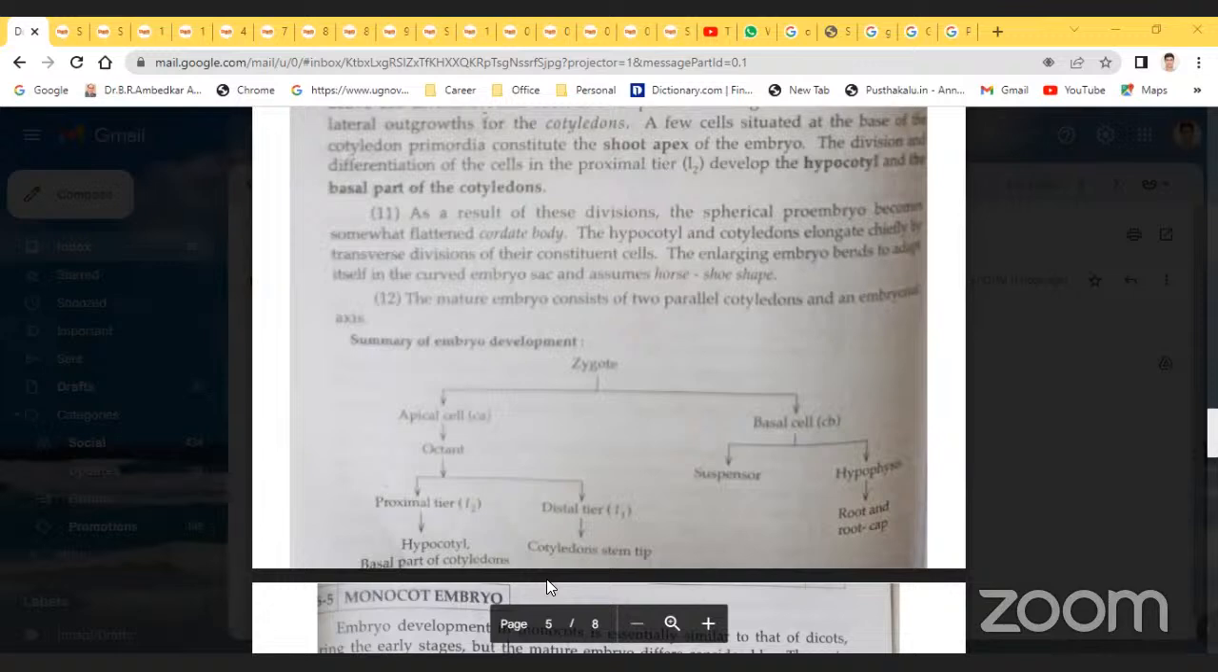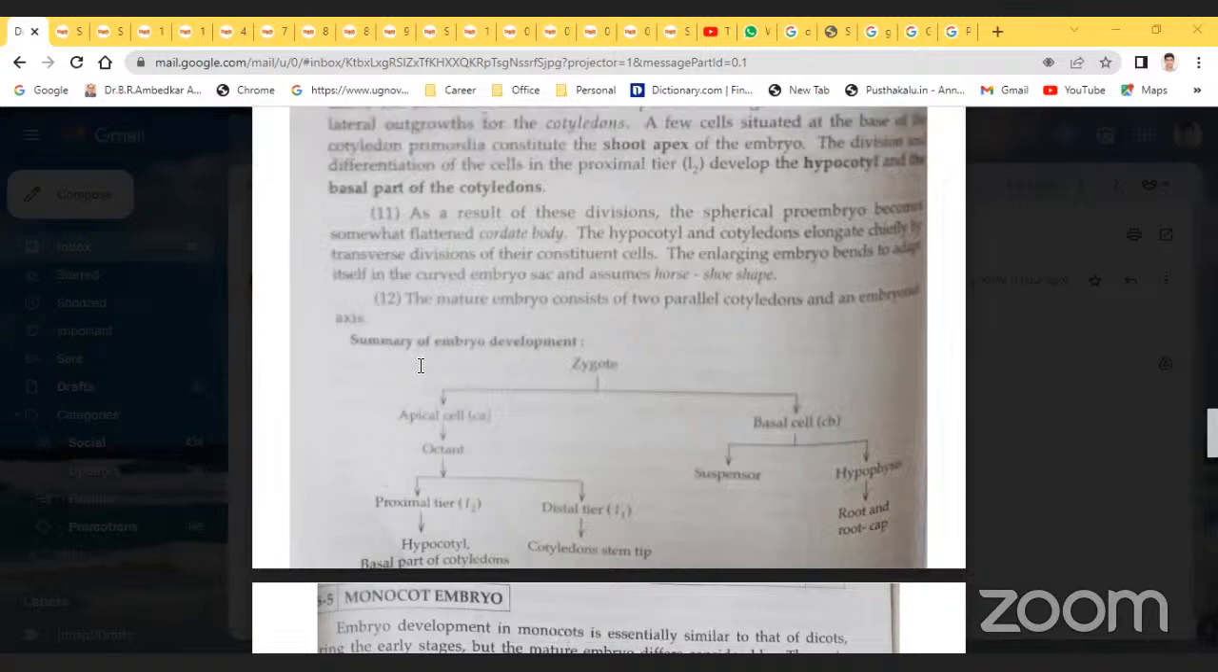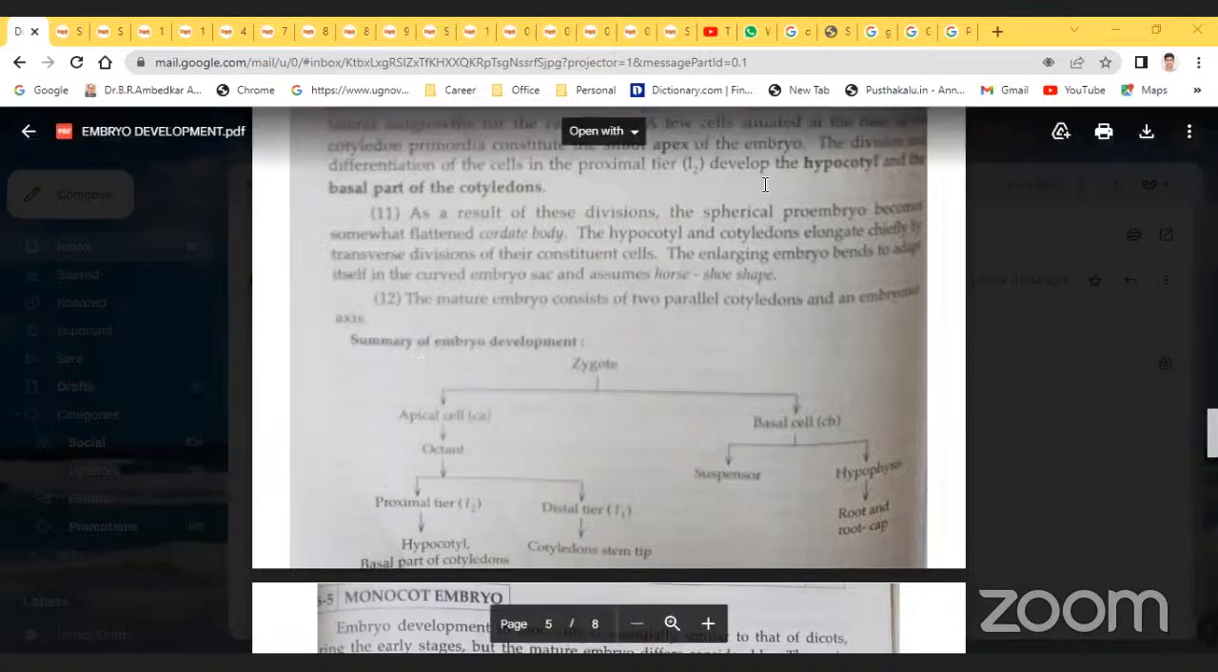This process is very simple. Just find out what is the development of monocot embryo and development of dicot embryo. What are the differences? The remaining process is the same. In both, they develop the basal cell, terminal cell, apical cell. These are the same. What are the exact differences you catch? Prepare your notes this way.